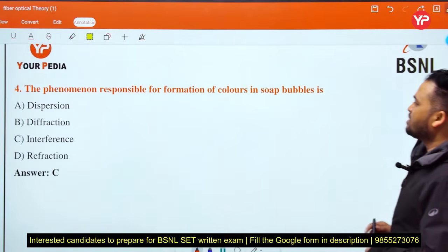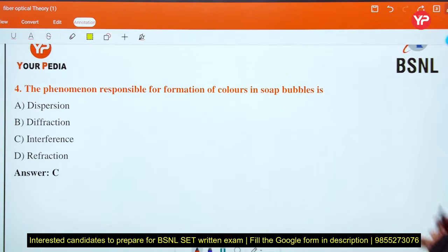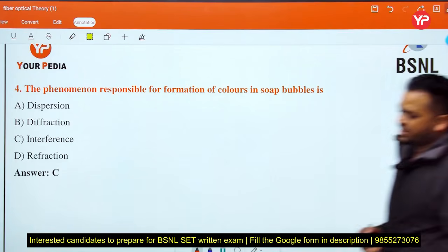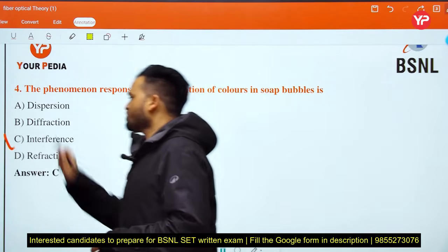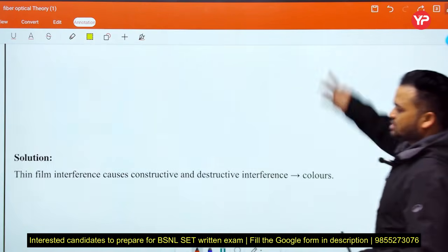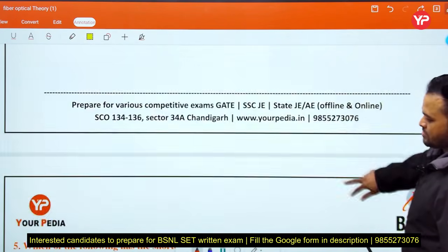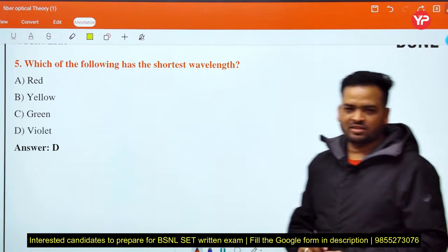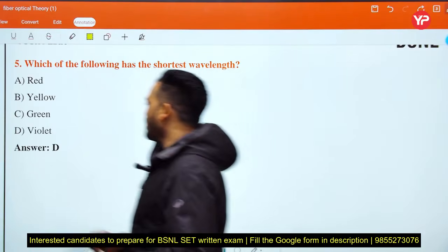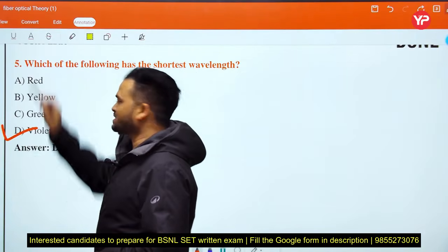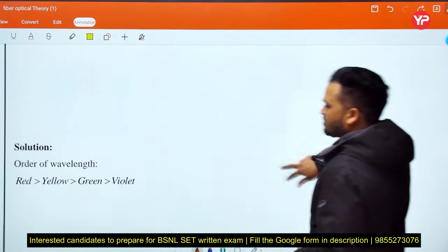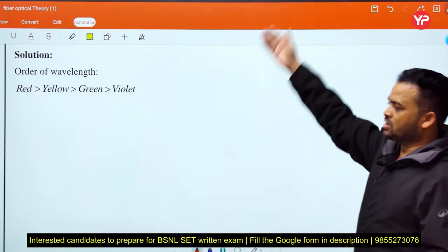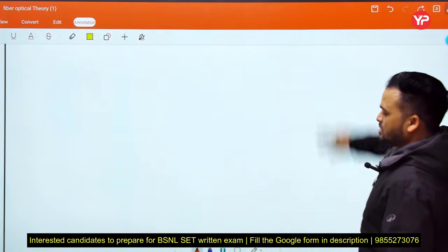the phenomenon responsible for the formation of colors in soap bubbles. See, interference. This is also important. We will discuss it in detail in a further lecture. Which of the following has the shortest wavelength? VIBGYOR. Okay, VIBGYOR means violet to maximum red. This is the order of wavelength according to the given options. Okay, next,